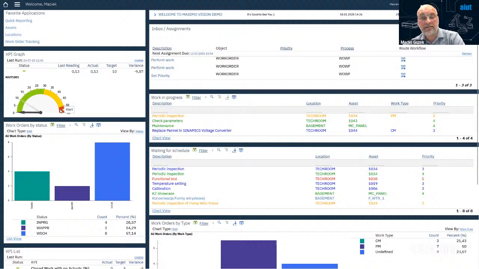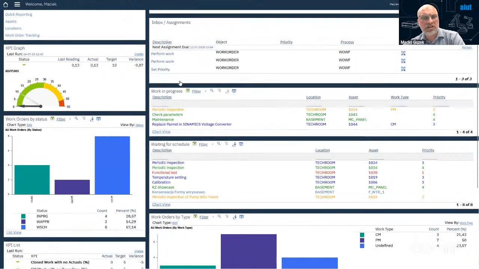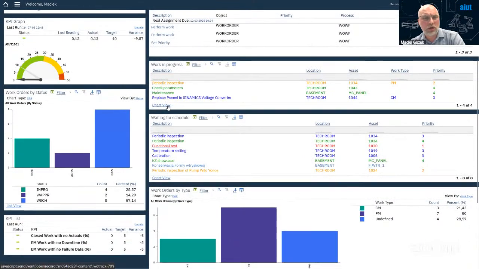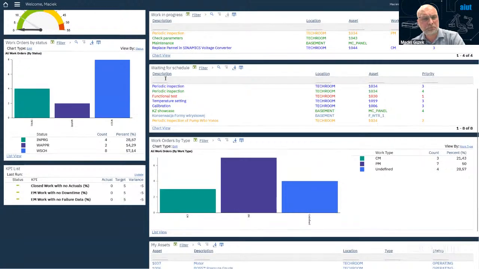If it will be on red, forget about coffee. You don't need it anymore because there's a major problem there. So I've got a lot of lists here of the work that is being documented, recorded in the system.